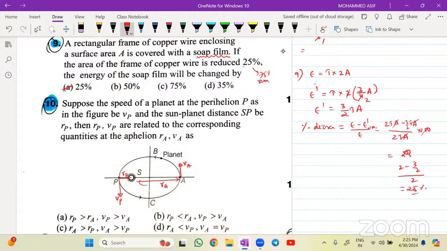Anyone? Suppose the speed of the planet at the perihelion P, as shown in the figure, is Vp, and the sun-planet distance SP is given as Rp. Then Rp and, between the two, what will the relation be? Can anyone tell me, beta?